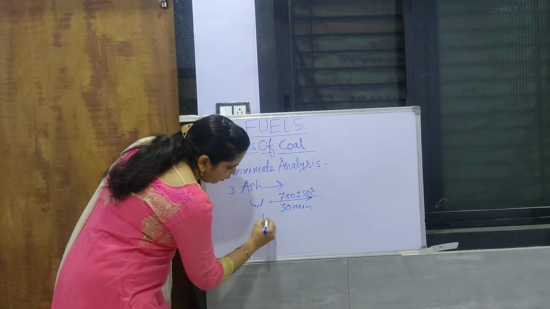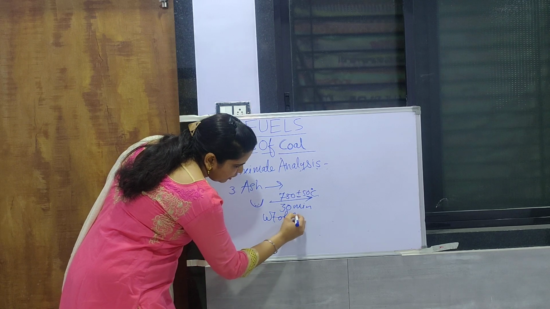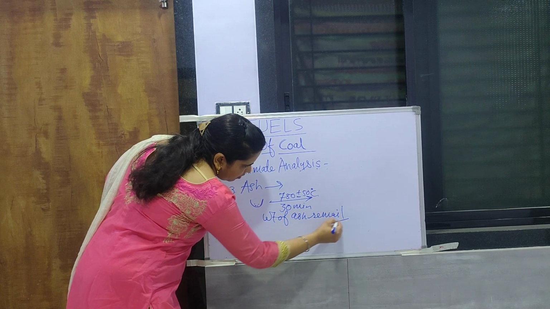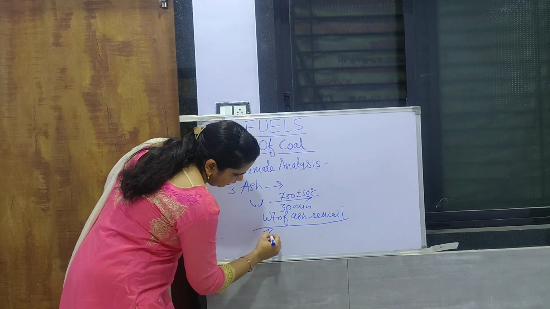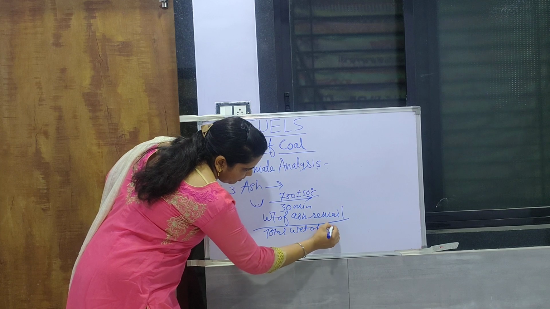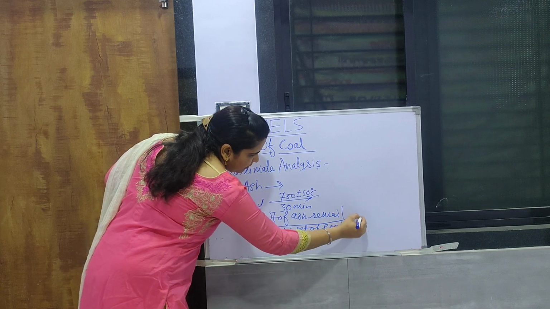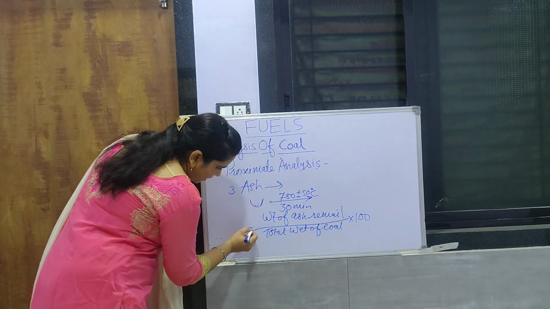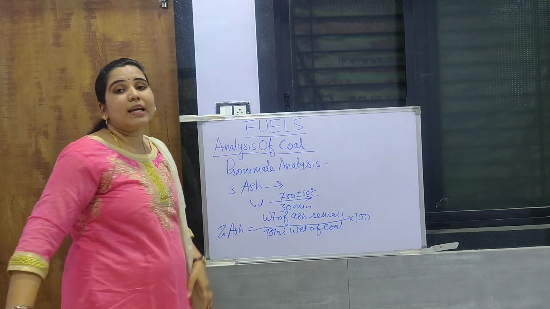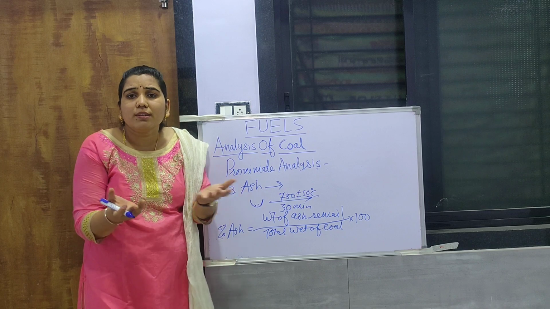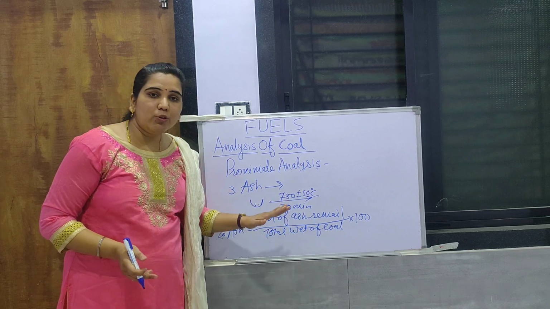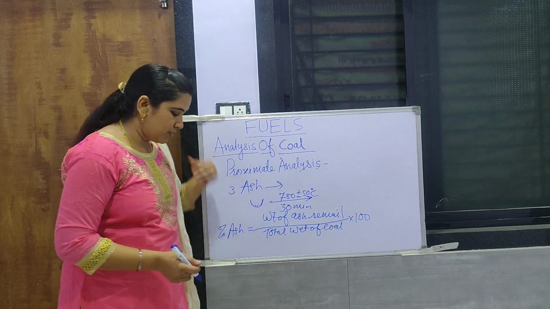So the weight of ash remaining upon the total weight of coal sample, into 100, is nothing but the percentage of ash. In this way we can calculate the percentage of ash, because it is nothing but the remaining matter. The matter which remains, upon the total weight of coal sample, into 100, is the percentage of ash.